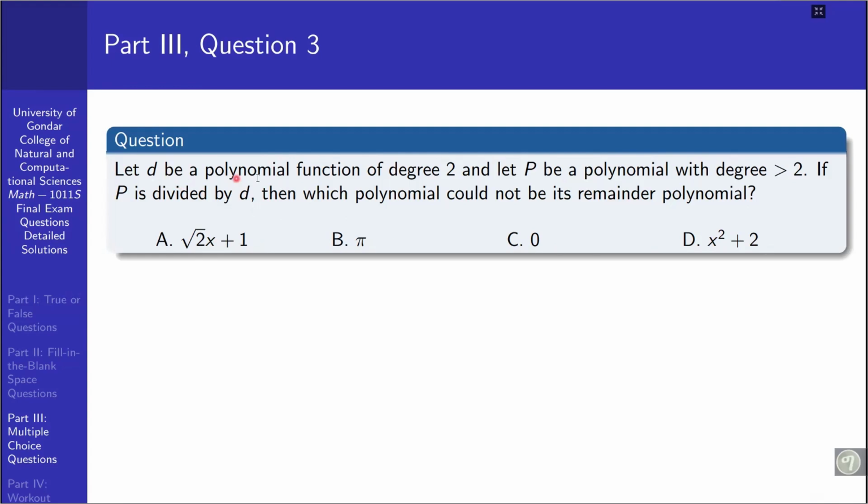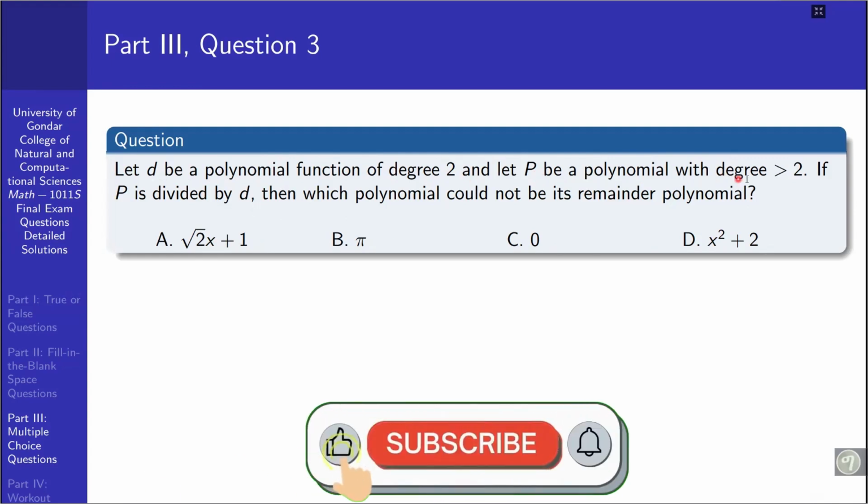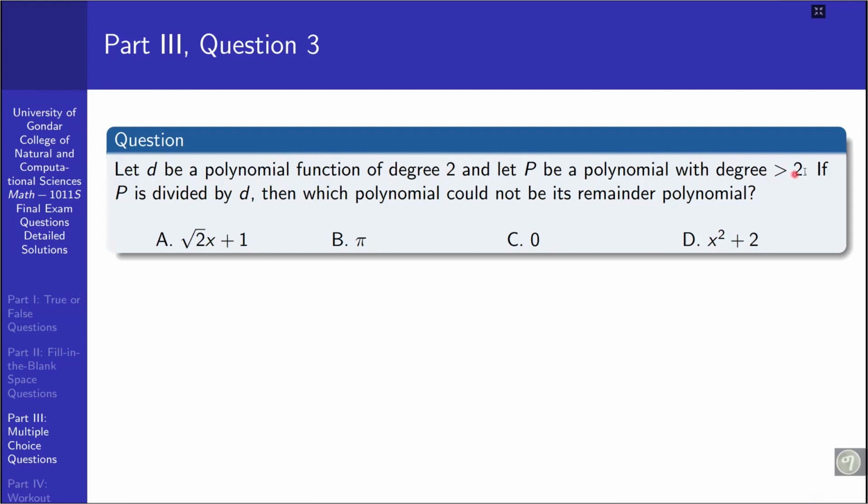So what is given here? d is a polynomial function of degree 2, and p is a polynomial function of degree greater than 2. When p is divided by d, a polynomial function of degree 2, what is the expected remainder? The degree of the divisor d is 2, so when p is divided by d, the remainder must have degree less than the degree of the divisor d.